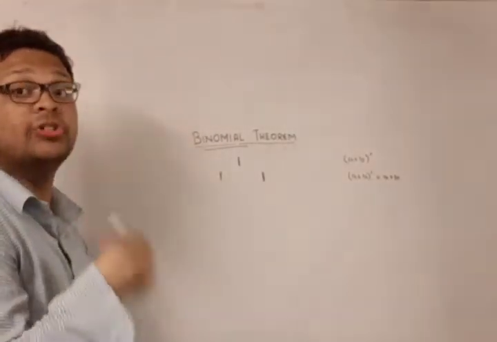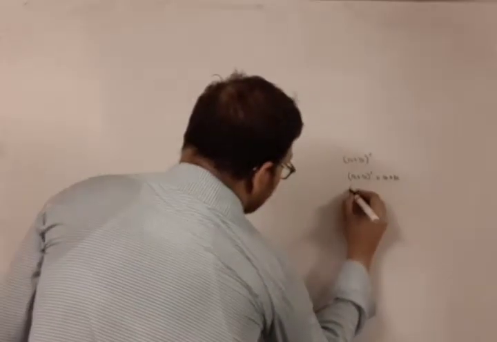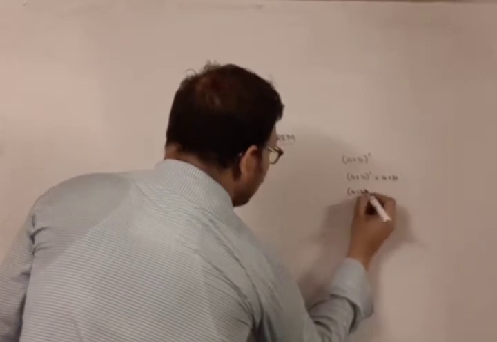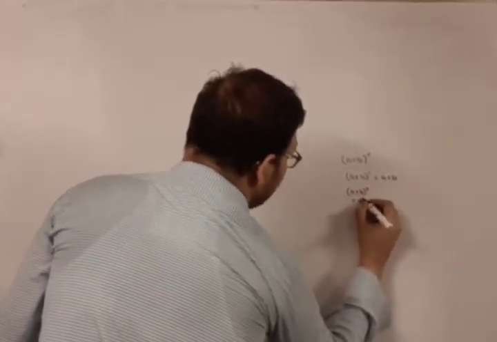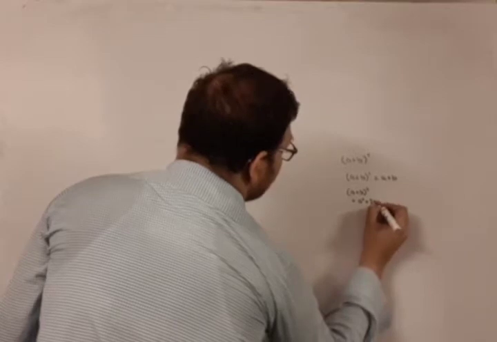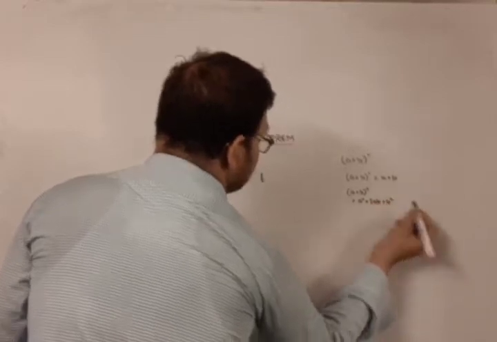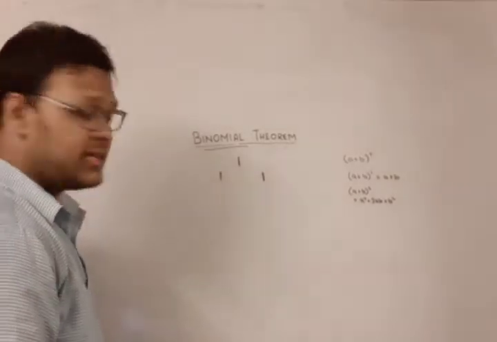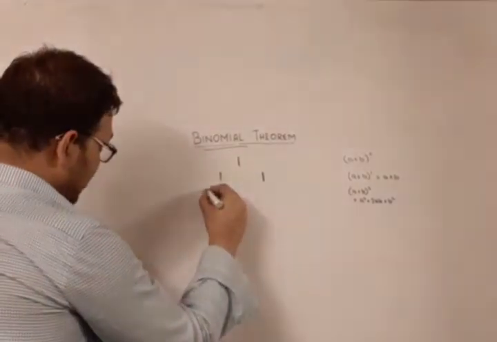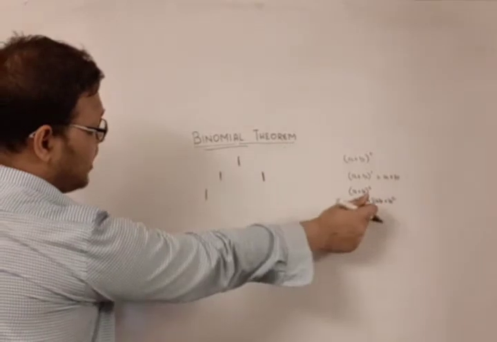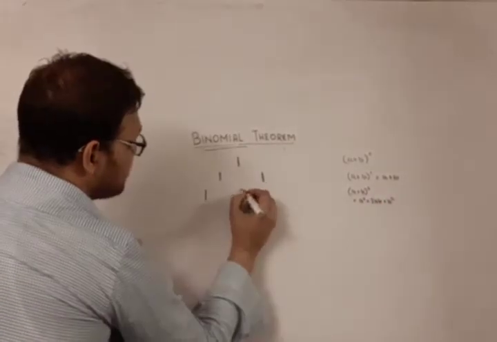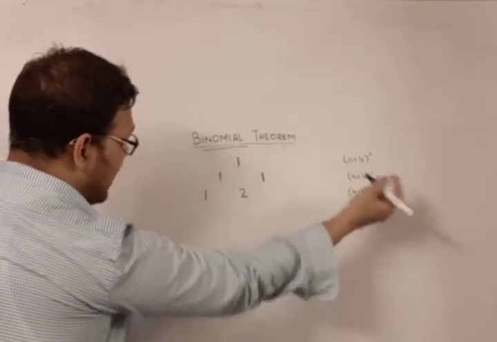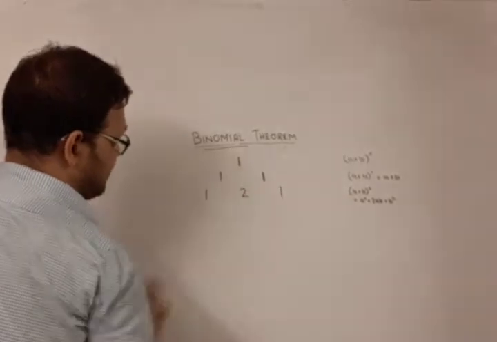Now (a+b) the whole squared. What is (a+b) the whole squared? It is a squared plus 2ab plus b squared. So again if we take the coefficients, I write it this way: the coefficient of a squared is 1, the coefficient of ab is 2, and the coefficient of b squared is 1.